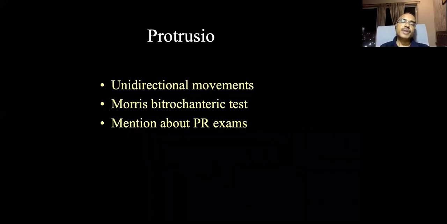Protrusio, maybe in rheumatoids, unidirectional movements will be there. That means flexion and extension will be there, whereas the rotations will be restricted. Abduction, adduction will be restricted. So unidirectional movements, only flexion, extension may be possible. That means hip has gone inside. Protrusio may be due to rheumatoid arthritis.